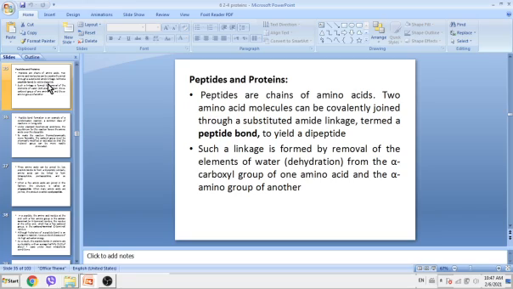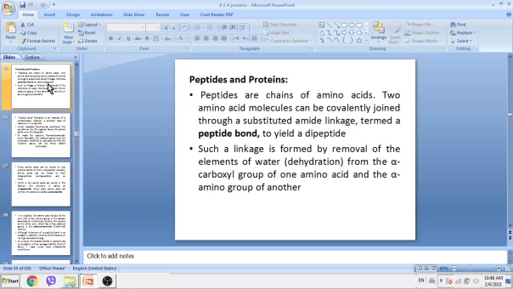Two amino acid molecules can be covalently joined through a substituted amide linkage termed a peptide bond to yield a dipeptide. In polysaccharides, the monomers were monosaccharides joined together through glycosidic bonds. Here we have amino acids as monomers, and they are joined together through a peptide bond. It's an amide linkage. Later we'll see in detail how it's formed.